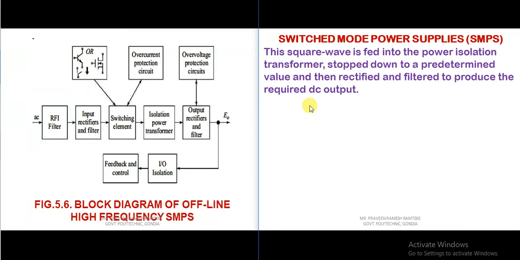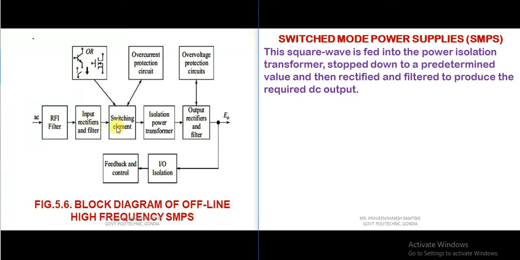This square wave is fed to the power isolation transformer, stepped down to a predetermined value, and then rectified and filtered to produce the required DC output.